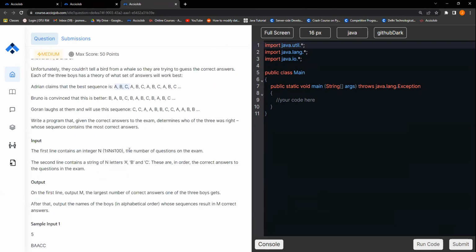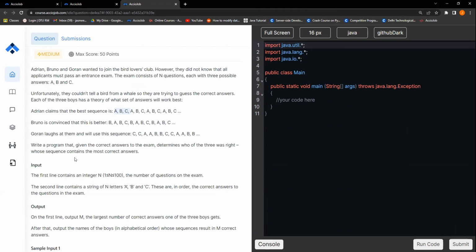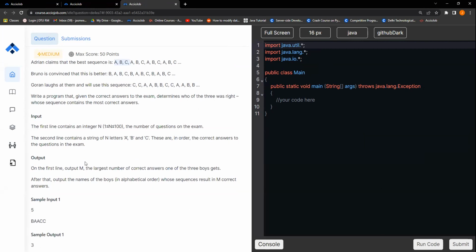So we need to take inputs. The first line contains an integer n, the number of questions in the exam. The second line contains a string of n letters A, B, C, the correct answers to the exam questions. For output, the first line is m, the largest number of correct answers one of the 3 boys got. After that, output the names of the boys in alphabetical order whose sequence result is m correct.